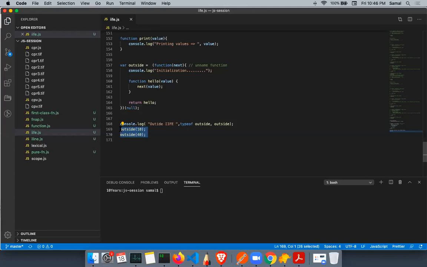Error. Which error? Calling an undefined function. Okay. So why?